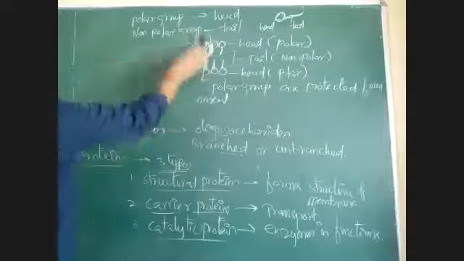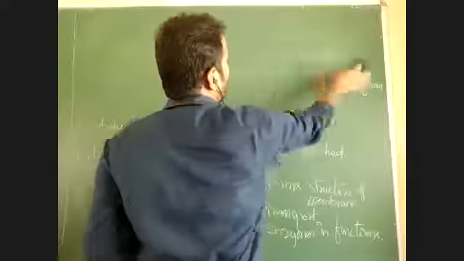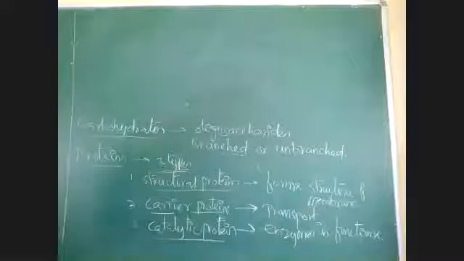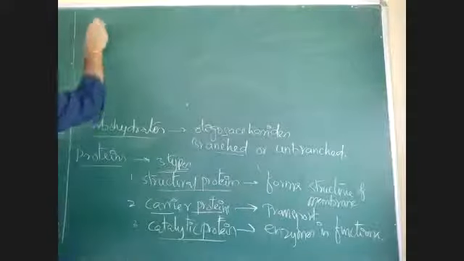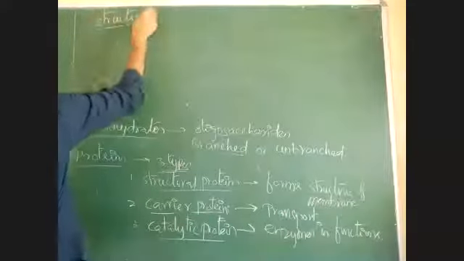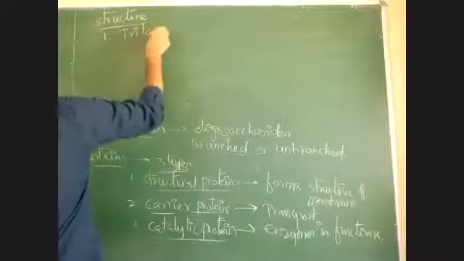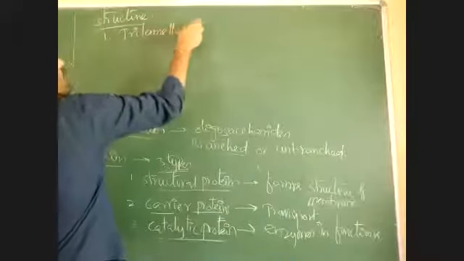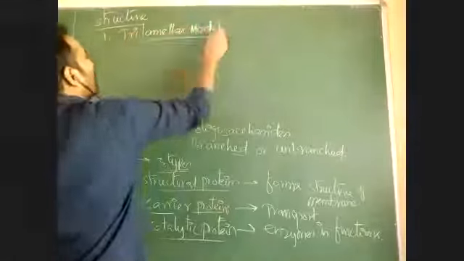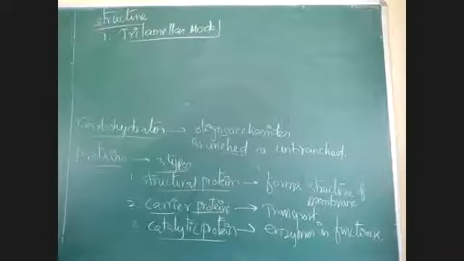Like this, there is presence of three types of proteins. Now see the structures and models proposed to explain the plasma membrane. Structure of membrane. The first model proposed is the trilamellar model.